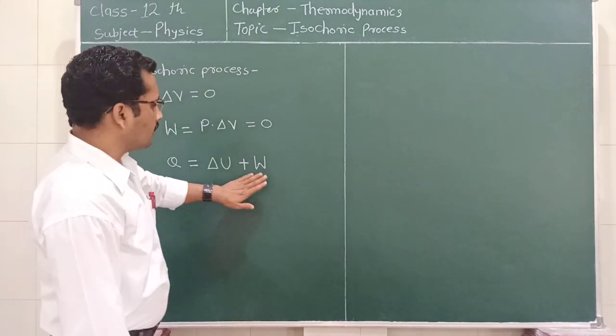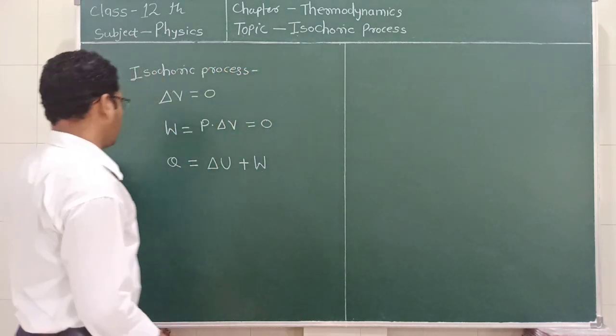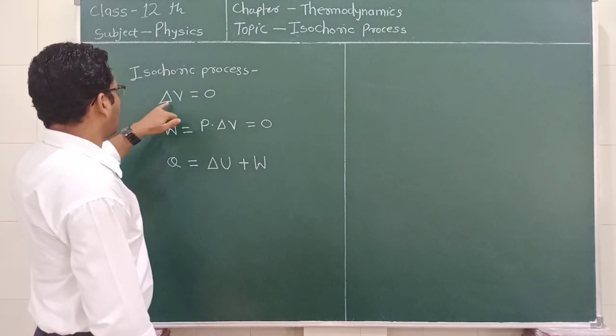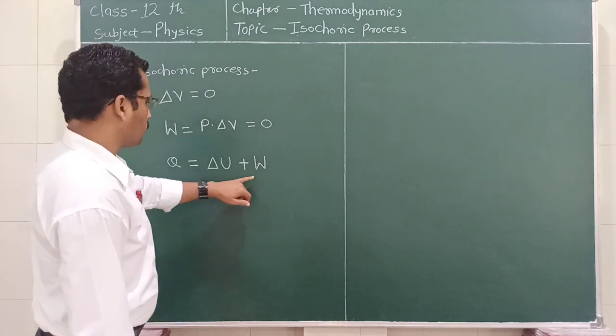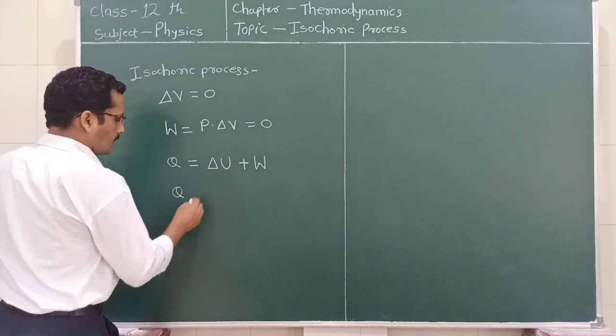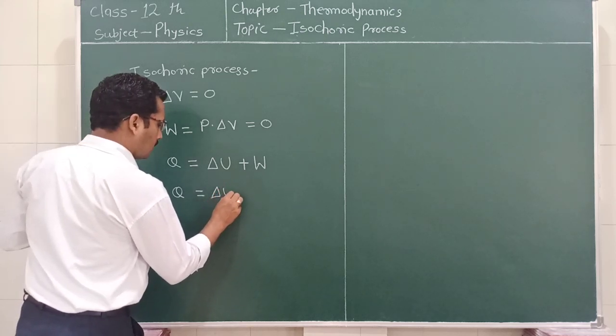And how is the work done? The work is done by changing the volume of the system. Now, in the isochoric process, change in volume is equal to 0 and work is equal to 0. So we can write Q is equal to delta U.